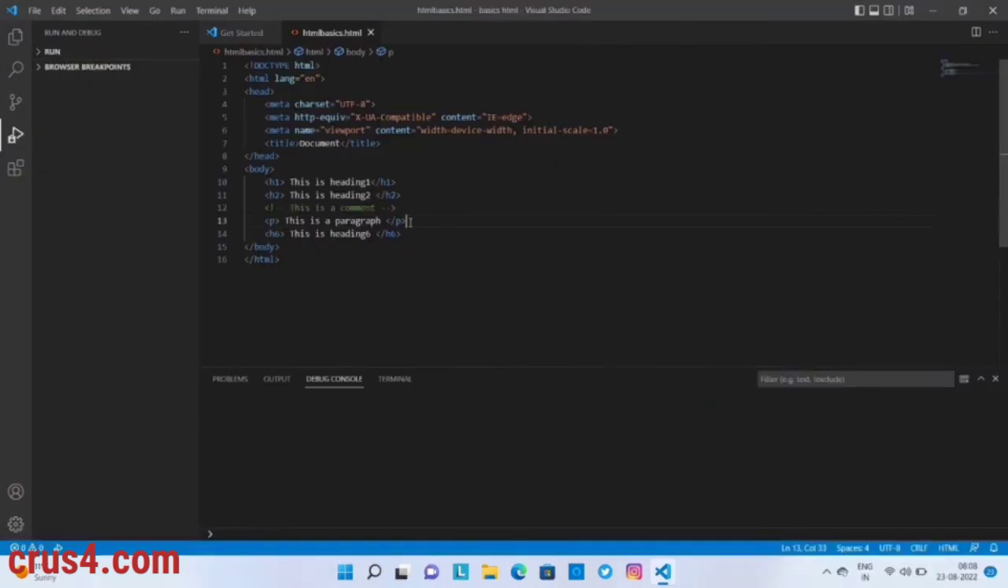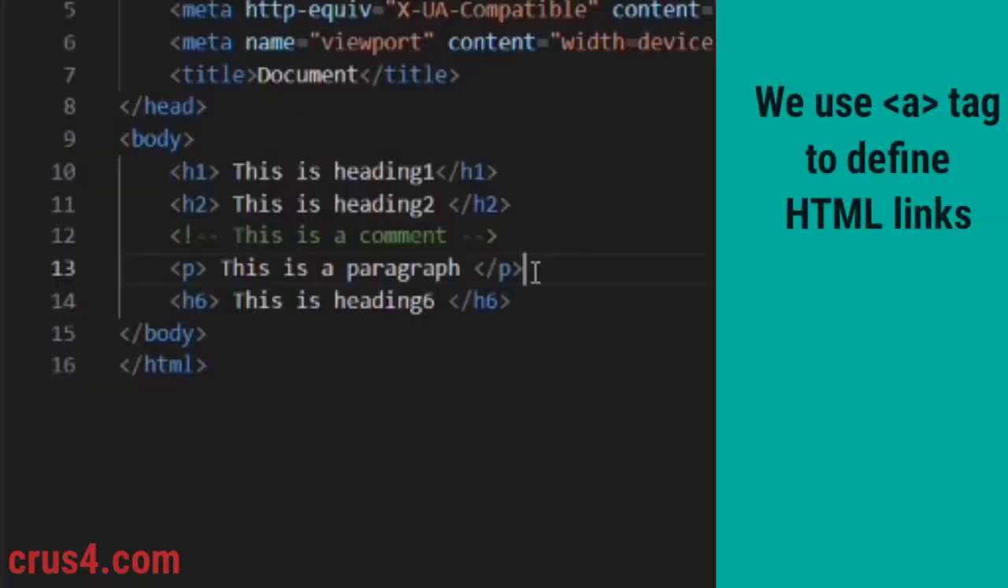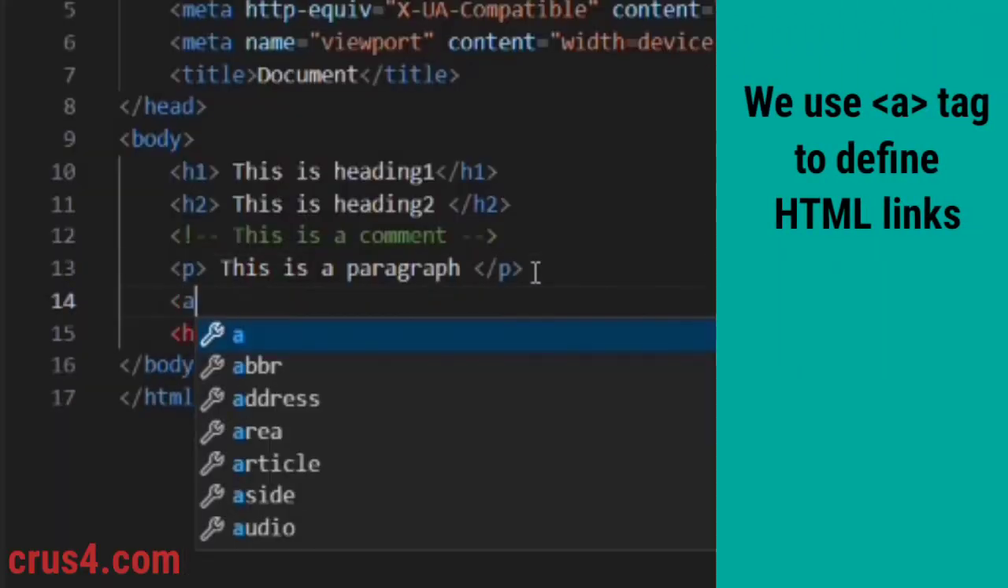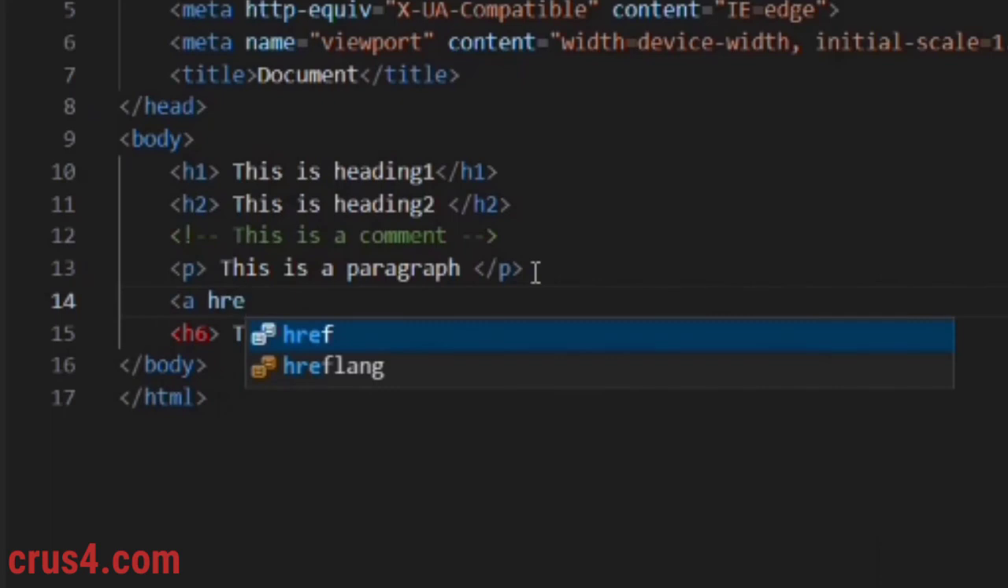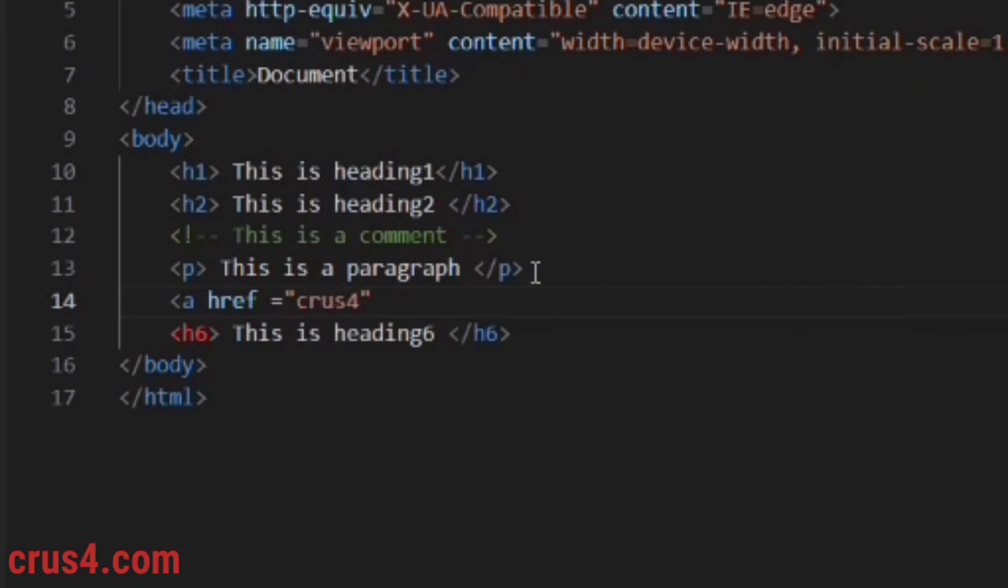HTML links. We use a tag to define the HTML links. For example, href attribute is used to declare the link's destination. We will learn more about attributes in the upcoming videos.